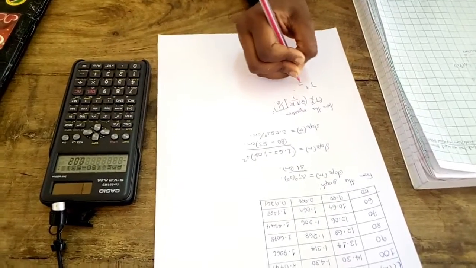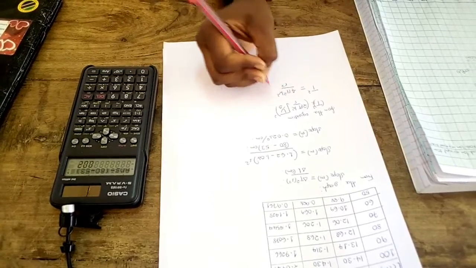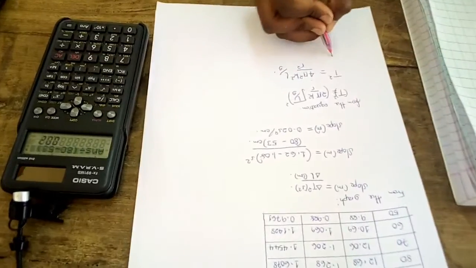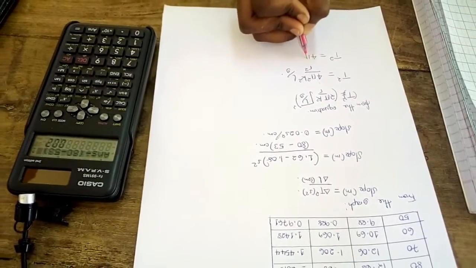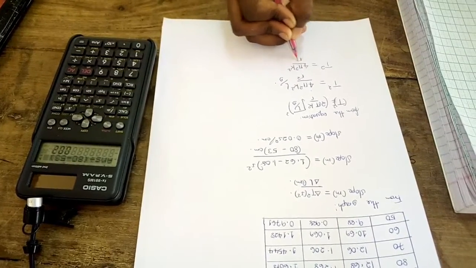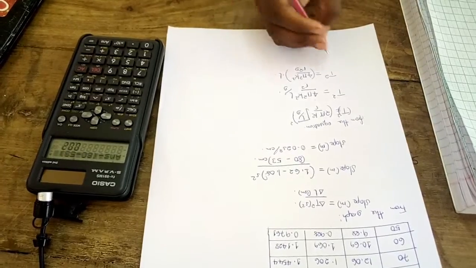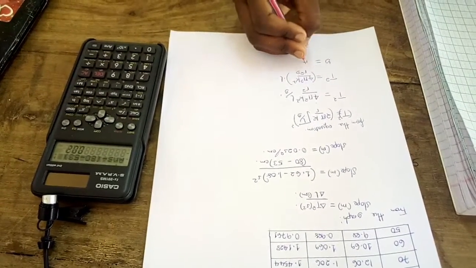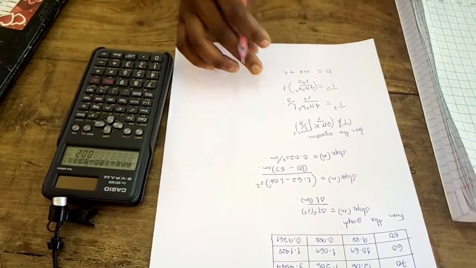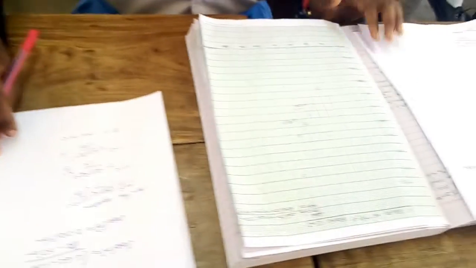T square is equal to 4 pi square k square L over r square g. We group the r square and g and L. Then we relate with equation y is equal to mx plus c. So our equation does not show there is intercept. That's why our graph is from the origin.